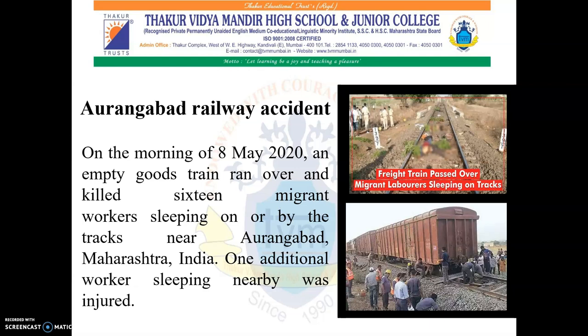Next is Aurangabad railway accident. This can be considered as a man-made disaster. On the morning of 8th May 2020, an empty goods train ran over and killed 16 migrant workers sleeping on or by the tracks near Aurangabad, Maharashtra, India. One additional worker sleeping nearby was injured.